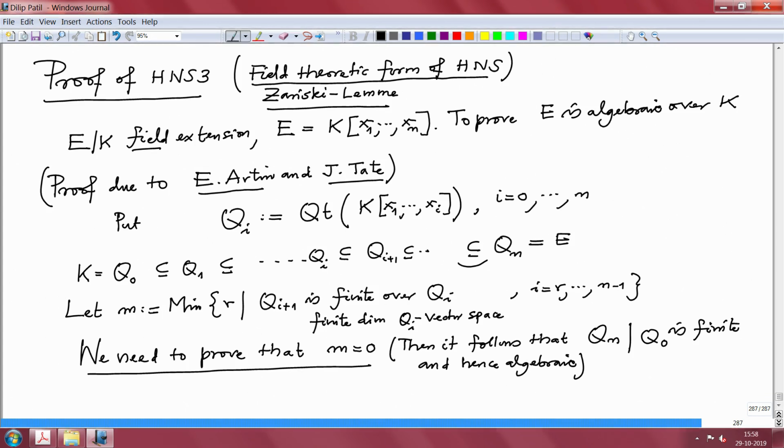So suppose, on the contrary, that m is positive. Then we are looking for a contradiction.